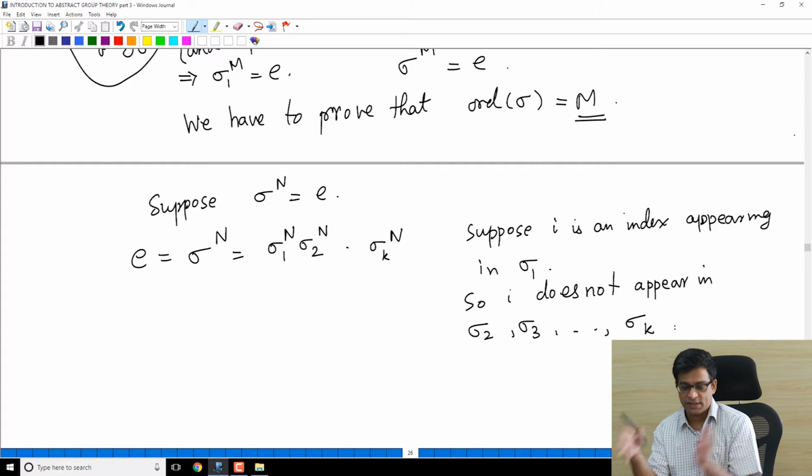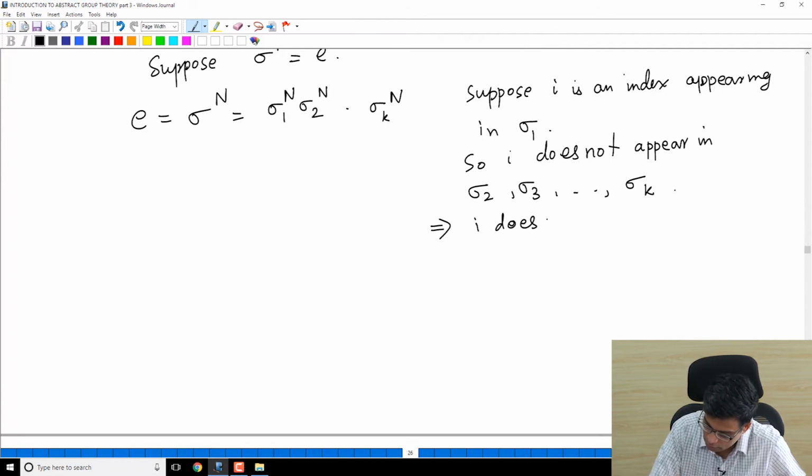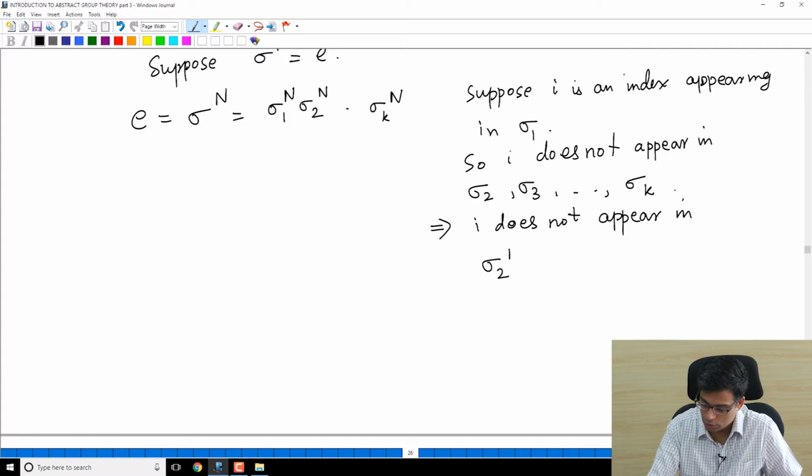Because sigma 1 is disjoint with sigma 2. I appears in sigma 1, so it doesn't appear in sigma 2. Similarly, it doesn't appear in sigma 3 and sigma k. Now I claim that this implies I does not appear in sigma 2 power n also, sigma 3 power n also, sigma k power n also.